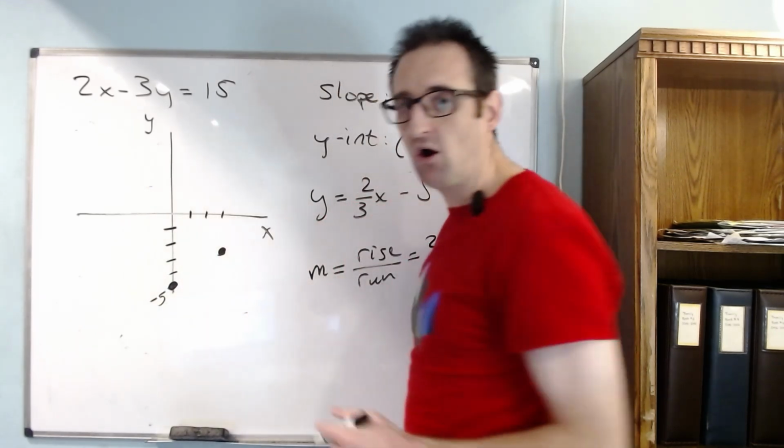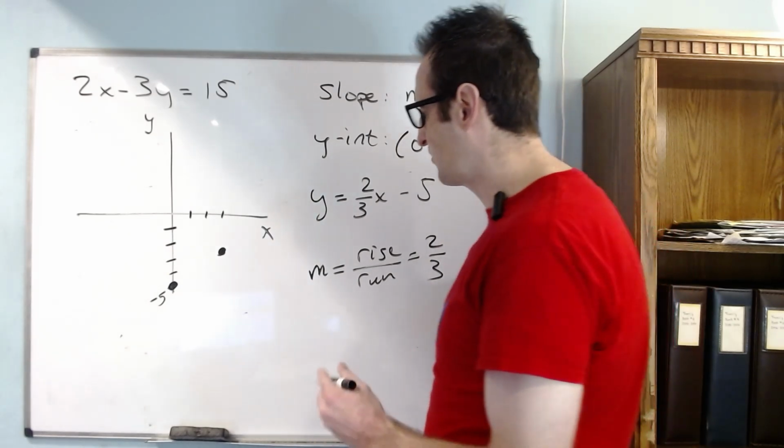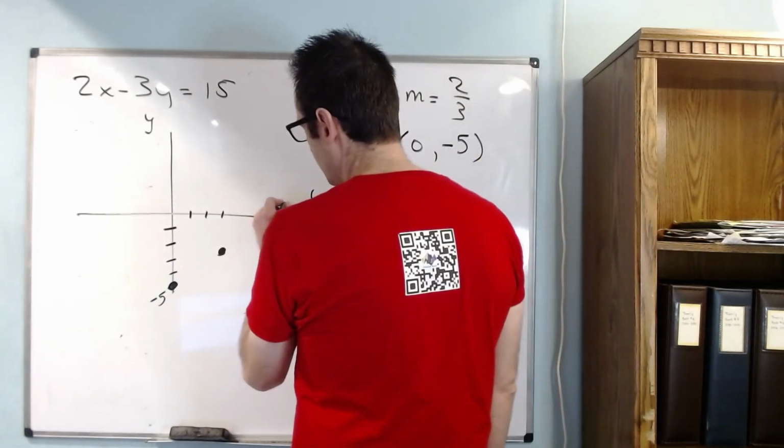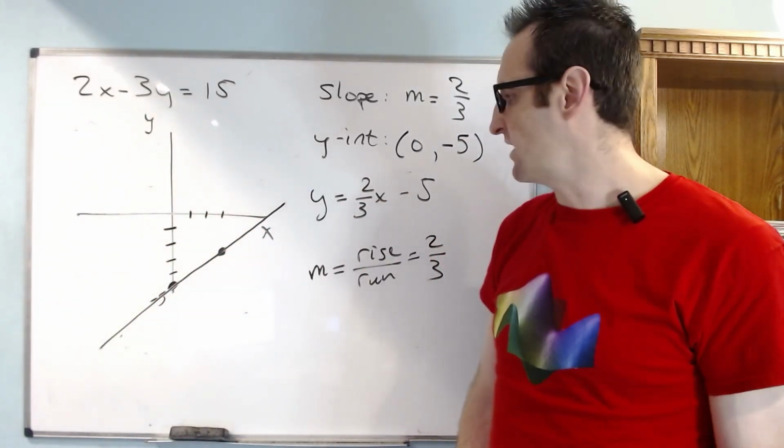Once we have that, all we have to do is just draw a straight line between them. And you can sketch this. It doesn't have to be perfect. If you want, you can use a ruler and be really accurate, but we'll just try to get our best shot. That's what the line would look like in this case here.